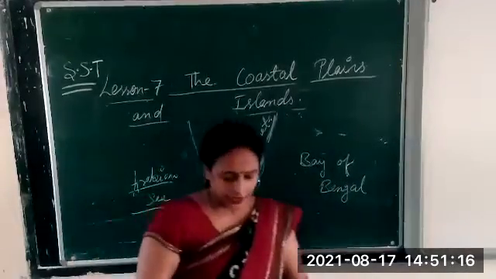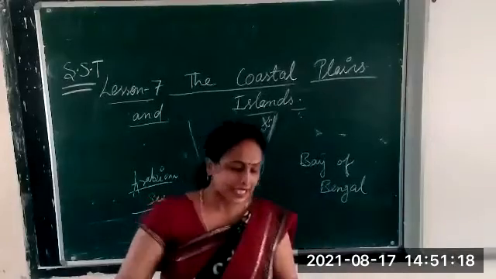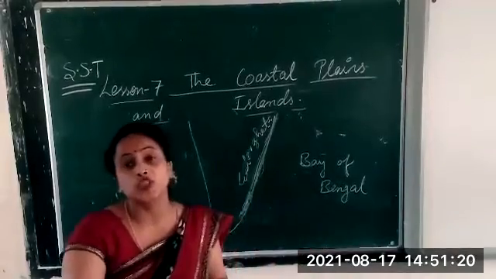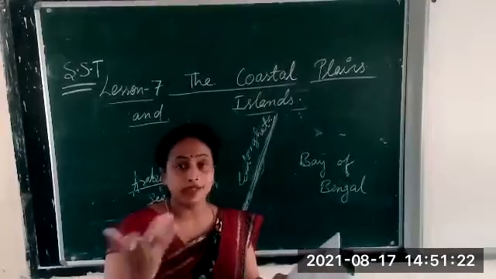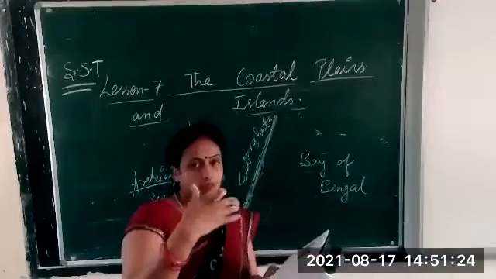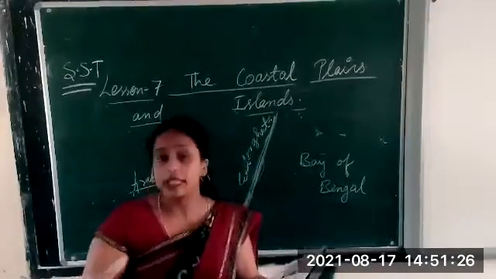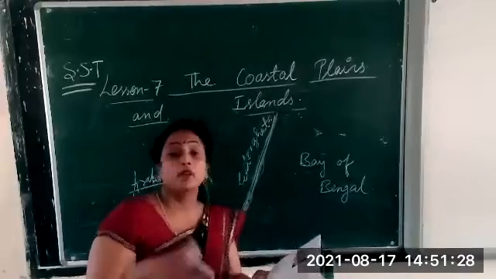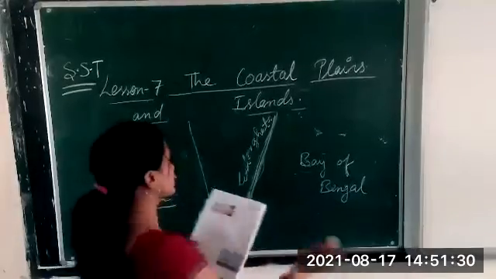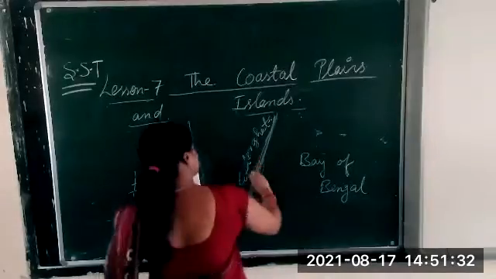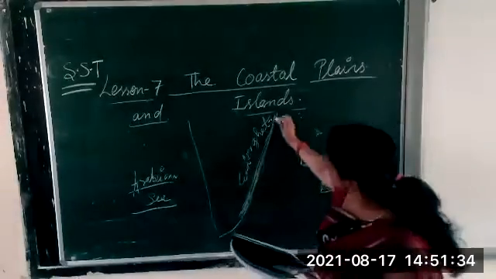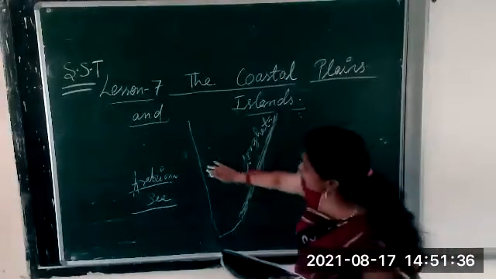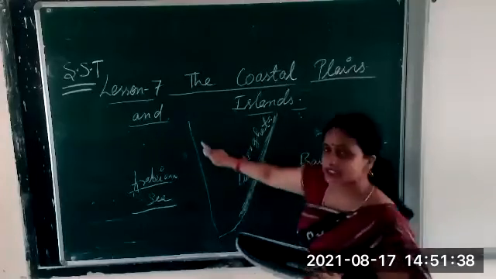Clear? Now here we will see that it is wider than the western coastal plains. So what is the difference between the western coastal plain and eastern coastal plain? Which coastal plain are we discussing? Eastern coastal plain. This plain is wider as compared to the western coastal plains.